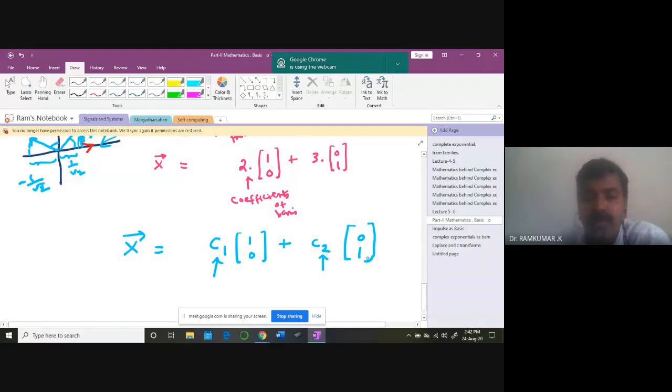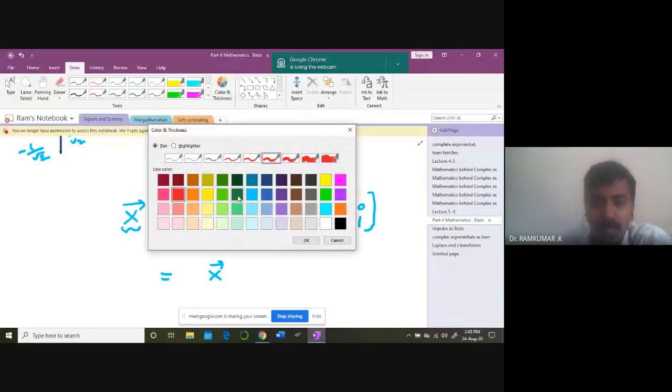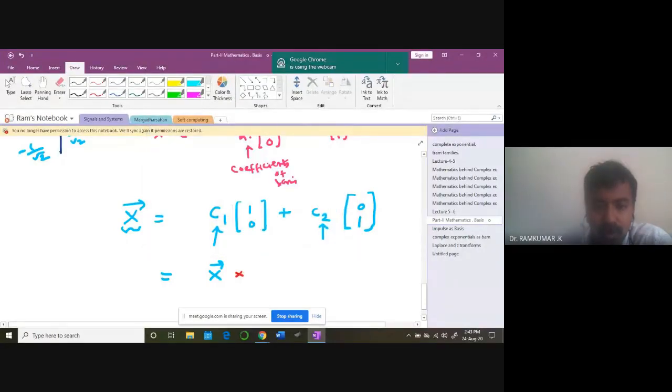Just take the inner product of this vector with this 1, 0. That will fetch you the C1 value. For example, this can be X, inner product, with the first vector 1, 0.